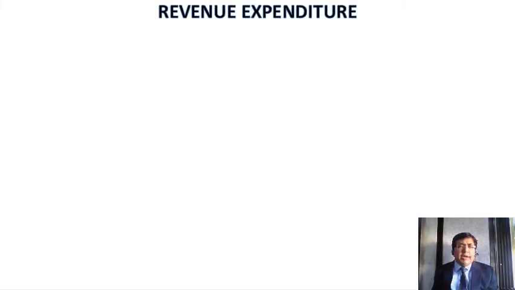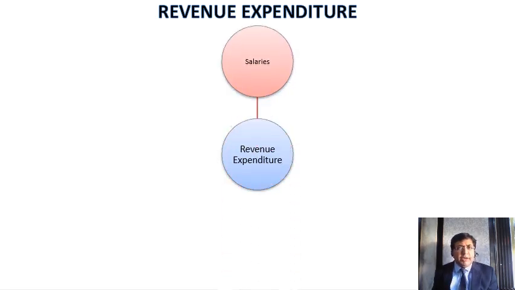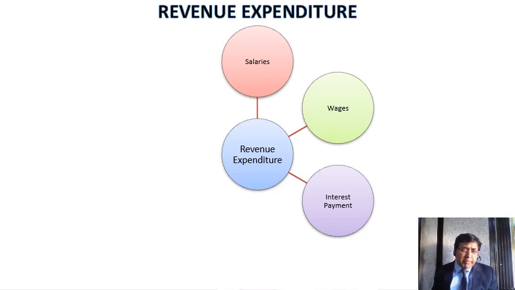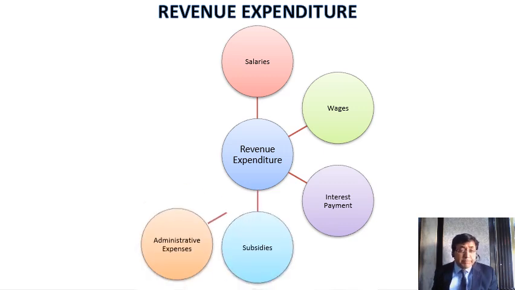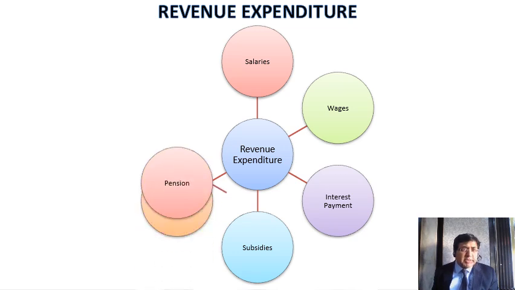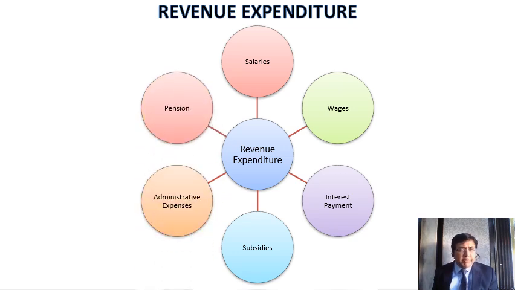Now, when it comes to revenue expenditure, it includes the salary paid to government employees, the wages paid by the government, the interest payments of the government, the subsidies given by the government to the people, the administrative expenses, and the pension provided by the government. Of course, there are a few more examples, but these are only the important ones which I considered.